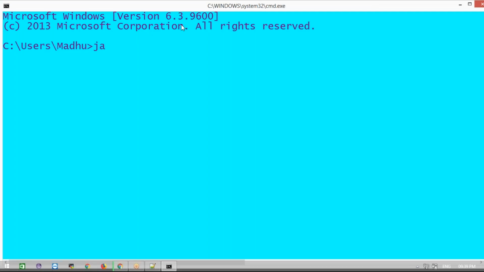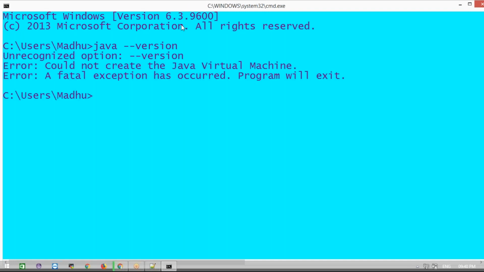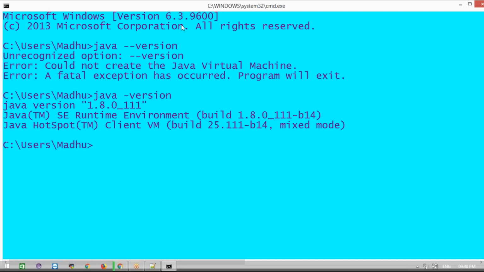installed or not. Okay, checking the java -version. Even if the JRE is also installed, it will show the Java version. But you must install the JDK. Okay, you must install the JDK version. It won't work with the JRE version. You must install the JDK version.